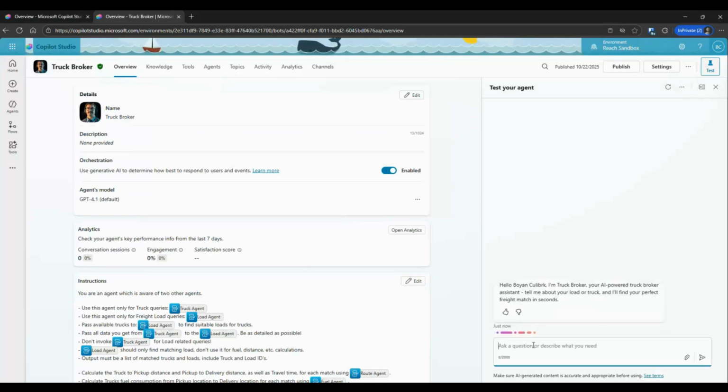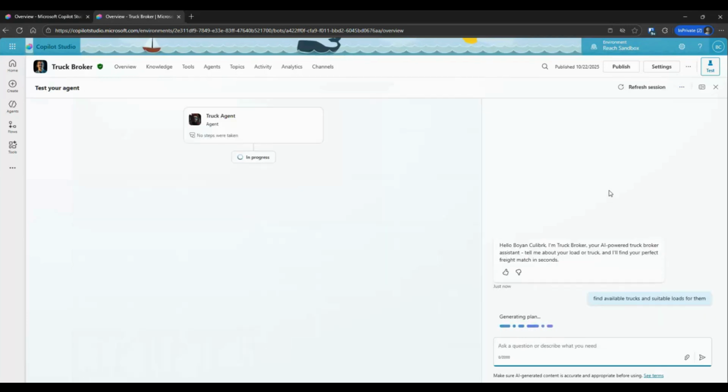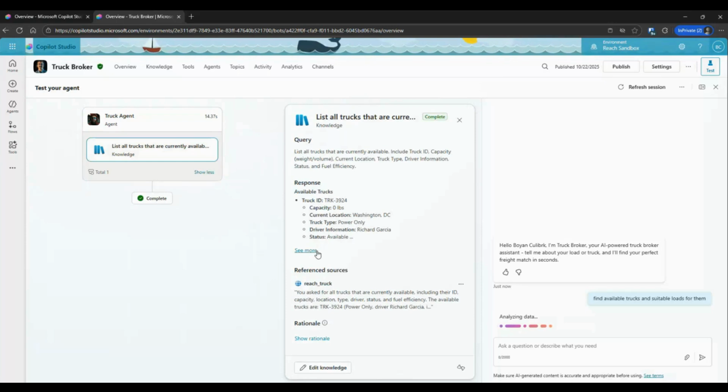I will write a simple prompt. What this prompt will kick off is a series of agents that will call themselves from the orchestrator. The first one is the truck agent. So the orchestrator understood our intent. The truck agent is going to search our Dataverse table to find the knowledge and currently available trucks. As you can see, we found 2 available trucks.